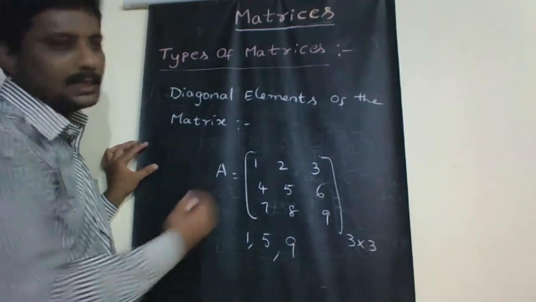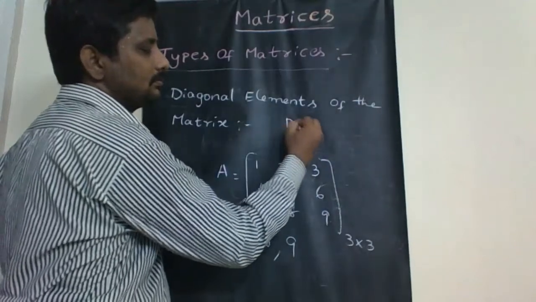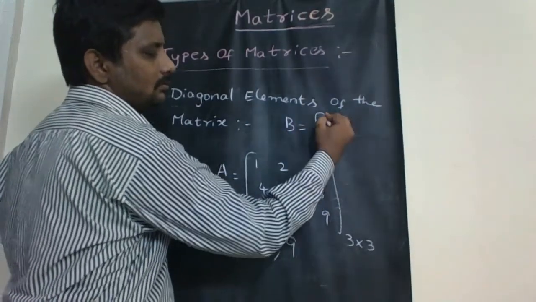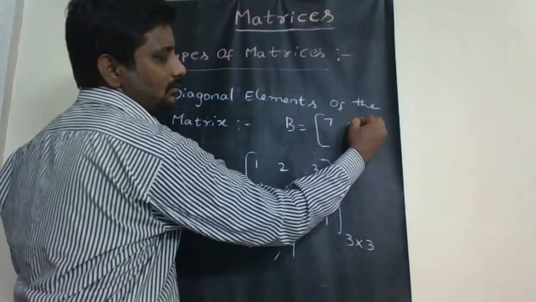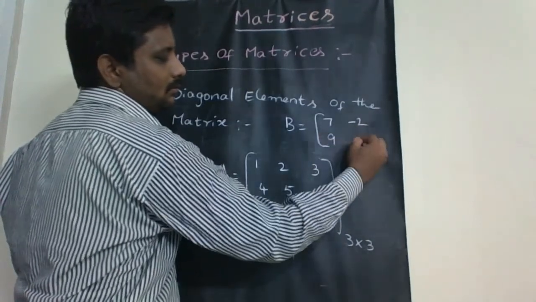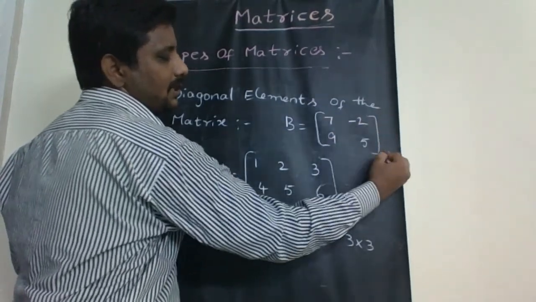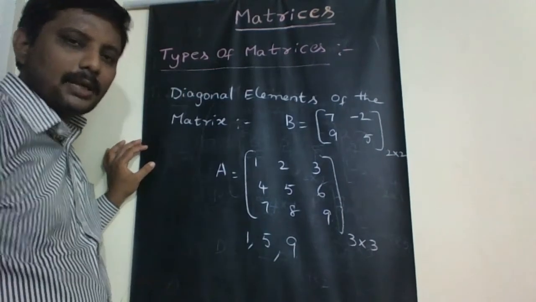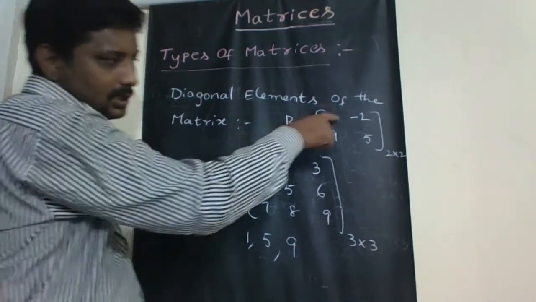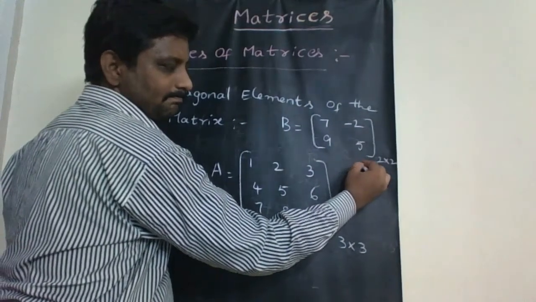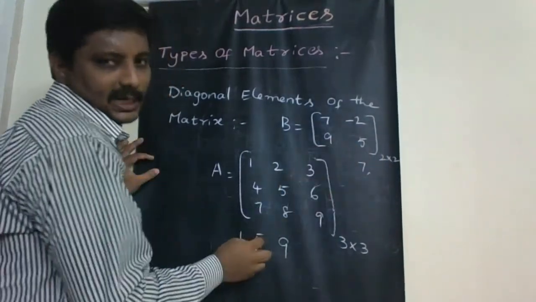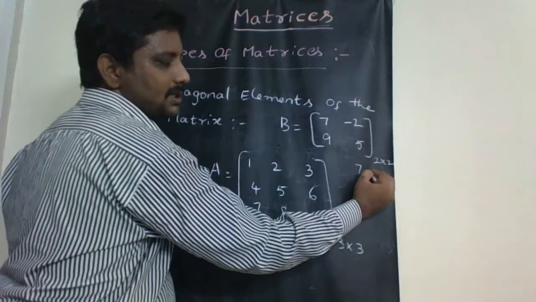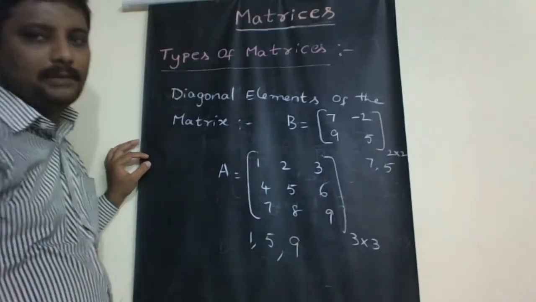If we take another example, it is of order 2 by 2. So what are the diagonal elements here? The first row first element 7, second row second element, that is 5. So these are the diagonal elements.